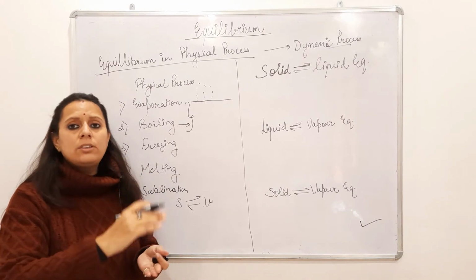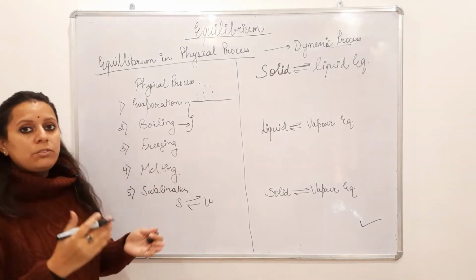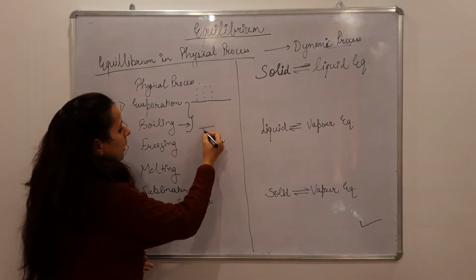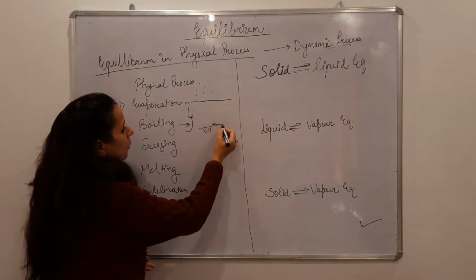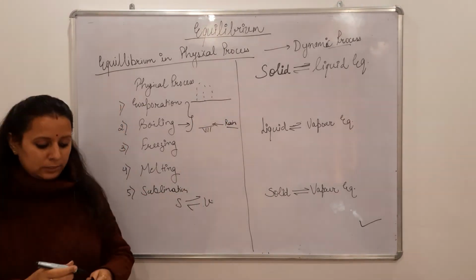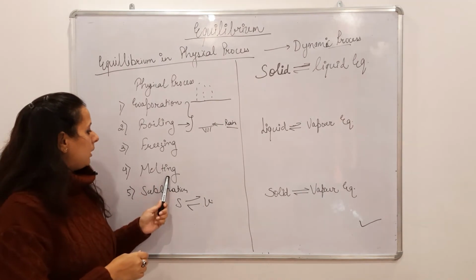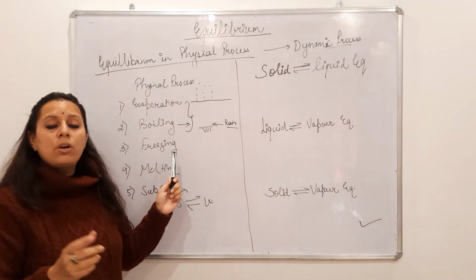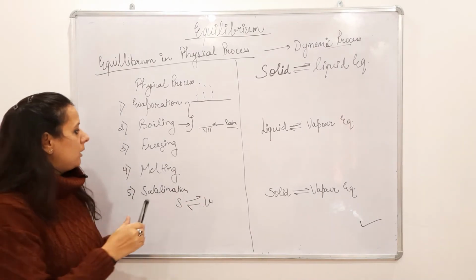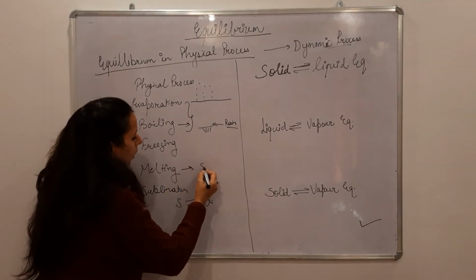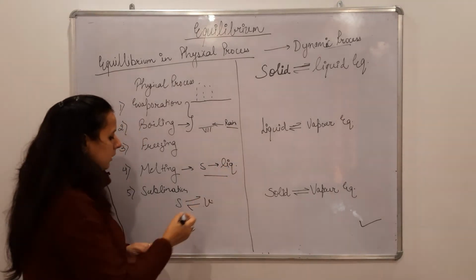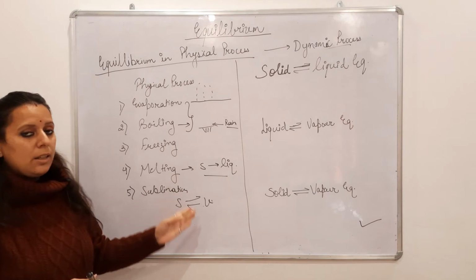Boiling is a fast process, because for boiling you use a burning flame, or you raise the temperature. Freezing takes place when you lower the temperature, and melting takes place when solid is converted into liquid phase. So these are some physical processes which we see in day to day life.